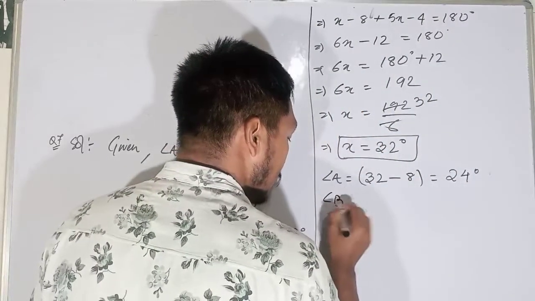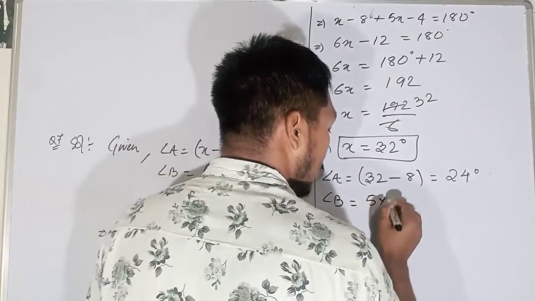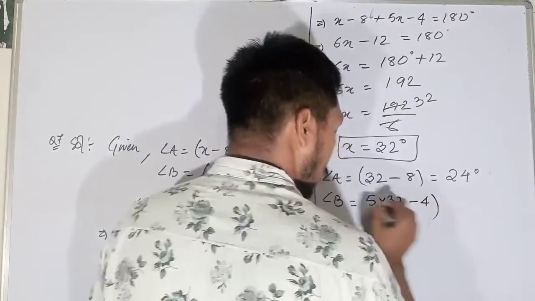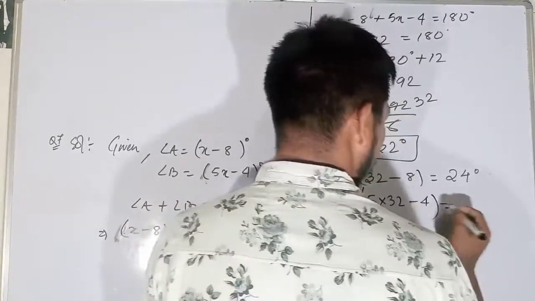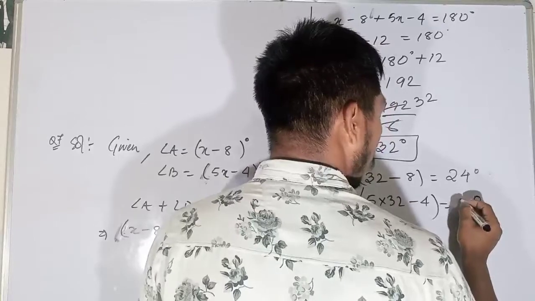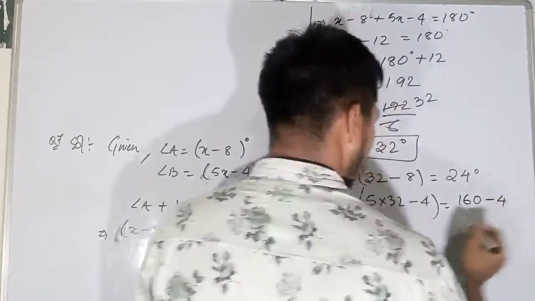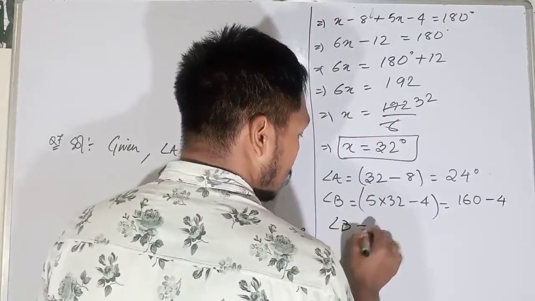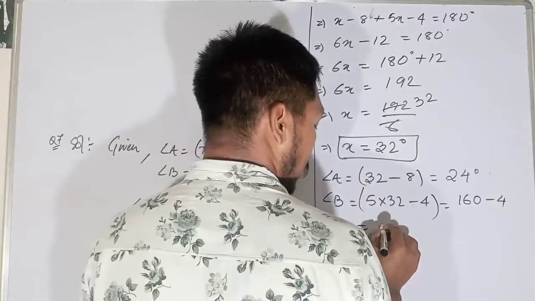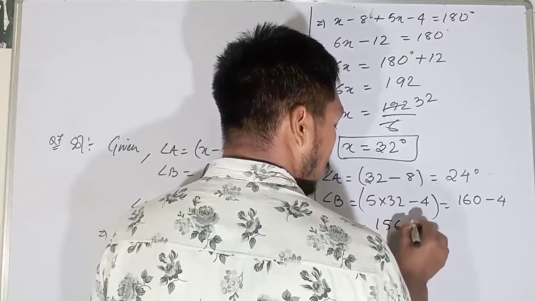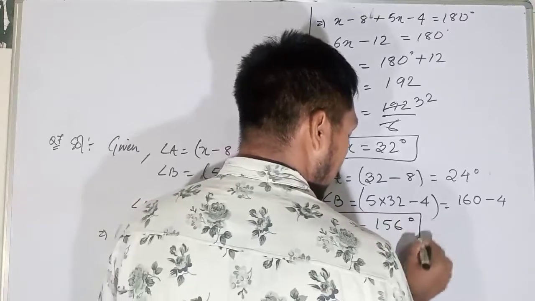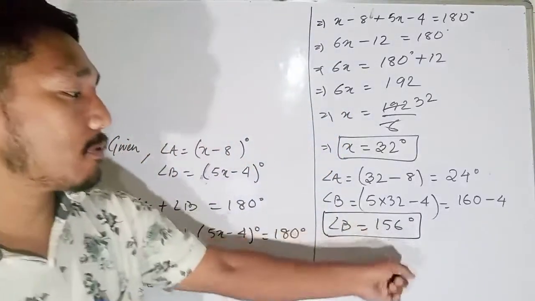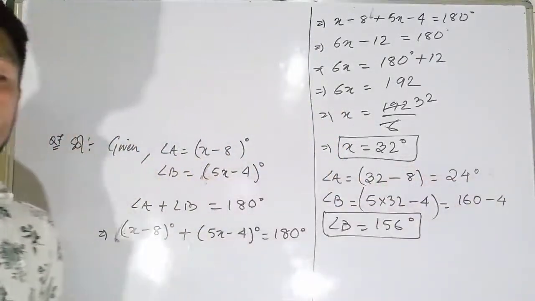Angle B will be 5 into 32 minus 4. 5 twos are 10, 5 threes are 15, so 160 minus 4. Angle B is equal to 156 degrees. So angle B is 156 and angle A is 24.